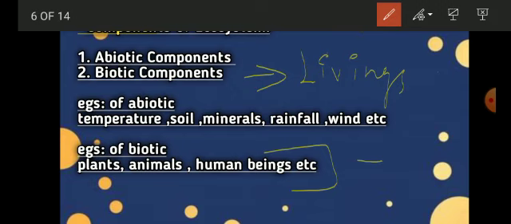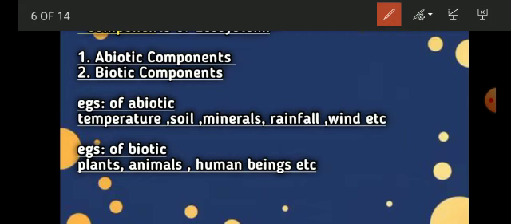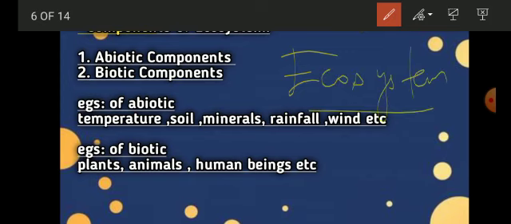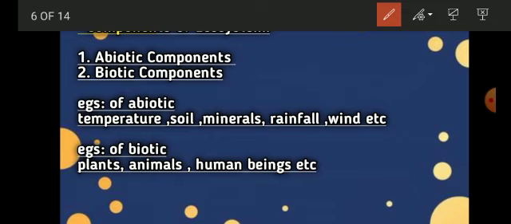They are the living organisms that interact with the abiotic components like temperature, soil, weather, etc., and hence this forms your ecosystem. I guess this concept is clear. So let me move on with the next concept.